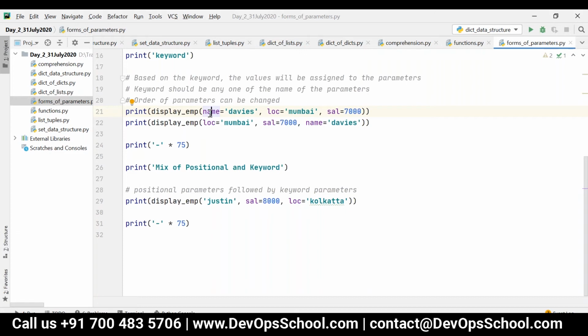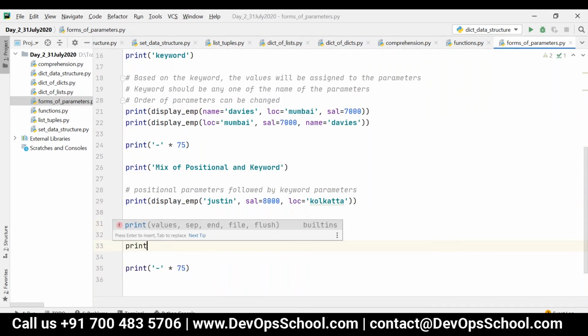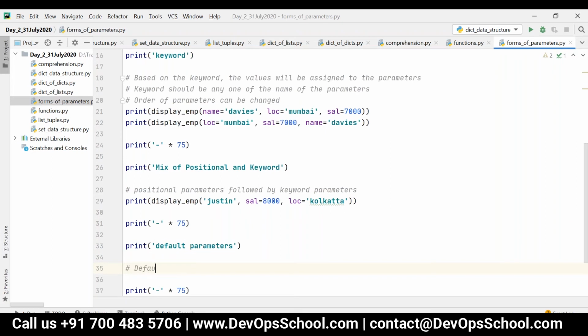All right, now the next form of parameter is default parameters. We can provide a default value to the parameters. Default values can be provided to the parameters in the function definition.